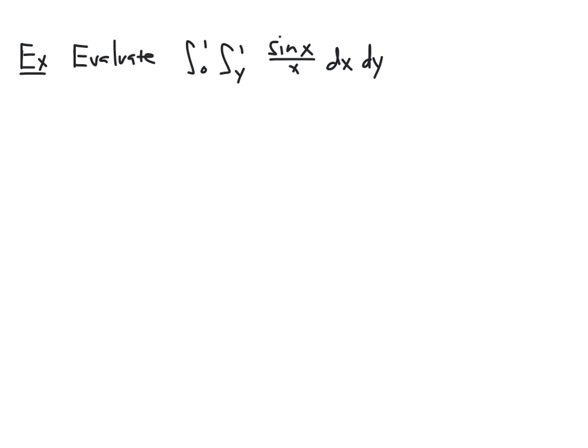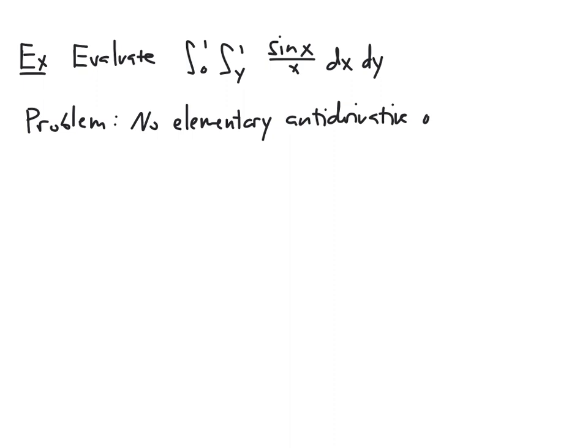All right, I'm going to assume that you have no idea how to find an antiderivative of sine x over x. And that's okay, because neither do I, and neither does anybody else who's ever lived, because this particular function causes a significant problem. And the problem is there is no elementary antiderivative of sine x over x.